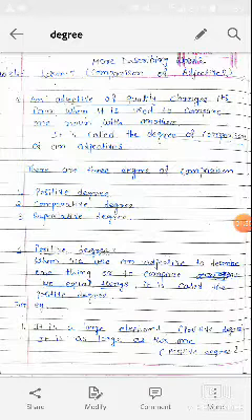There are 3 main types of comparison. The first one is the positive degree, the second one is the comparative degree, and the third one is the superlative degree. Now first, what is the positive degree? When we use an adjective to describe one thing or to compare two equal things, it is called the positive degree, right? In this degree we compare the same situation, an equal comparison or no comparison.